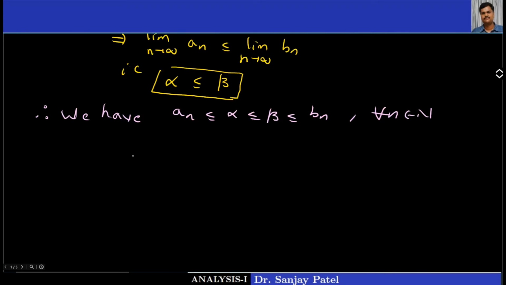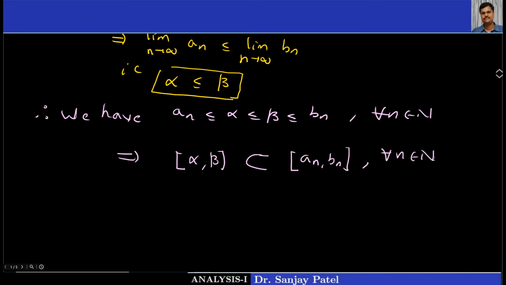This means that the closed interval alpha, beta is a subset of the closed interval an, bn, and this is true for every n belonging to N. So the closed interval alpha, beta is a subset of I1, a subset of I2, and so on. And as a result, the closed interval alpha, beta is a subset of the intersection of all these intervals.